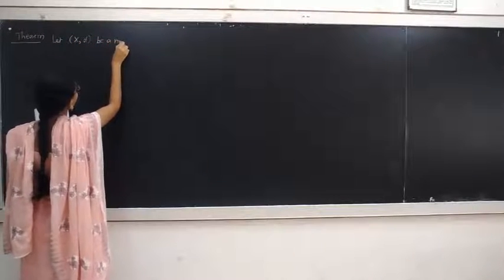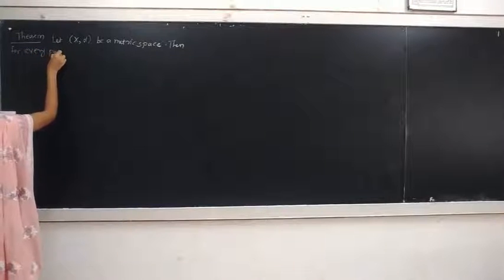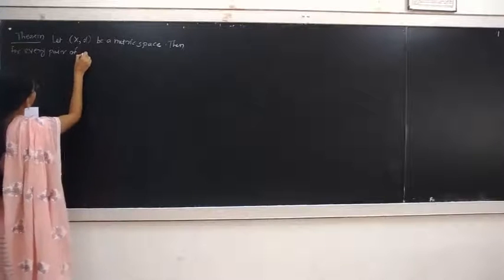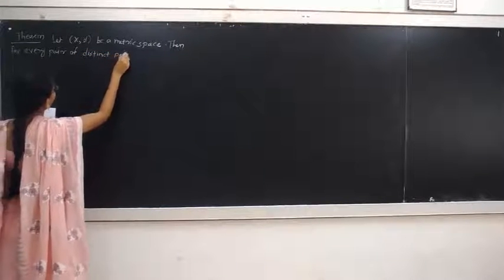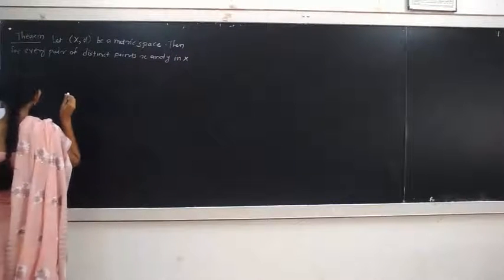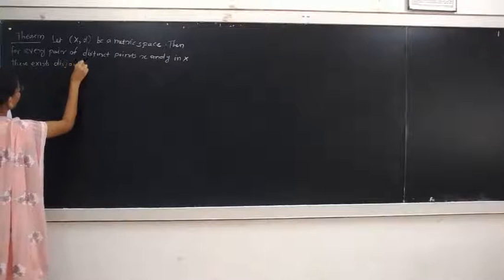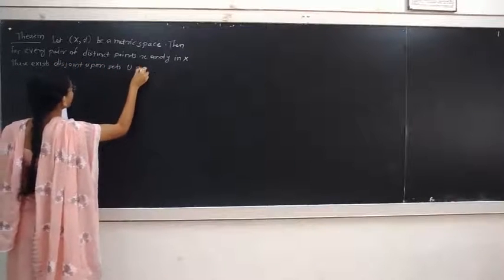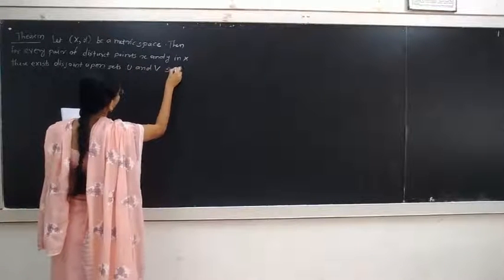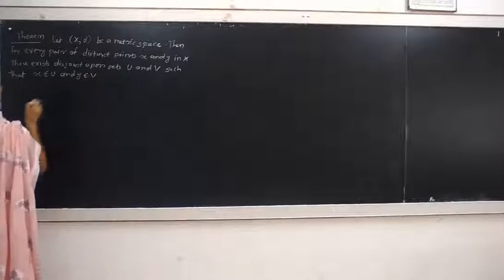Let (X, d) be a metric space, then for every pair of distinct points x and y, there exist disjoint open sets U and V such that x belongs to U and y belongs to V. Proof.